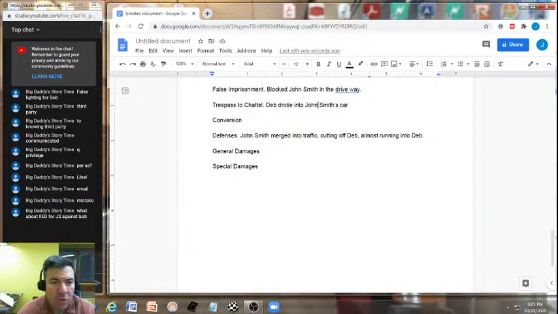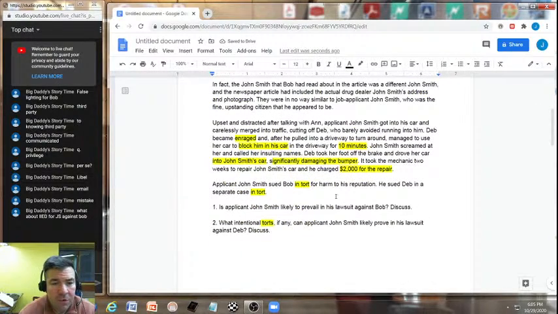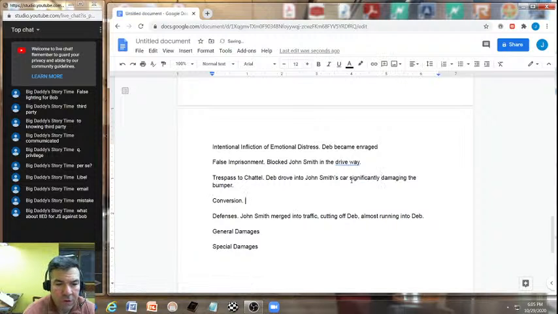So trespass to chattel: drove into John Smith's car, damaging the bumper. Now the conversion. I think we talked about this. Significantly damaging the bumper.